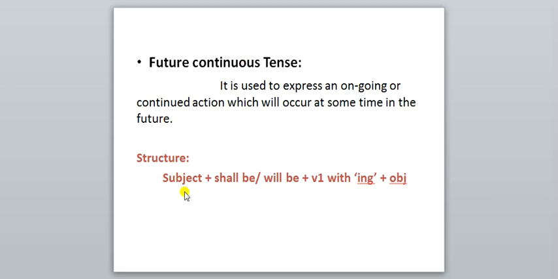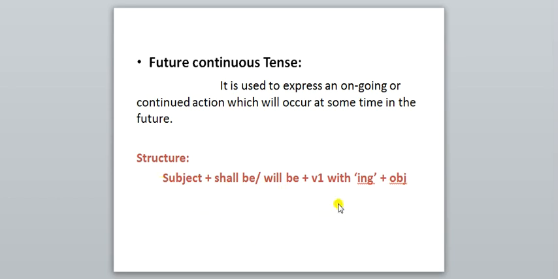So what's the structure here? Subject plus shall be or will be plus V1 with ing plus object. I shall be studying. I shall be reading a novel. I shall be helping my mother in the kitchen. Second: he will be reading a novel.